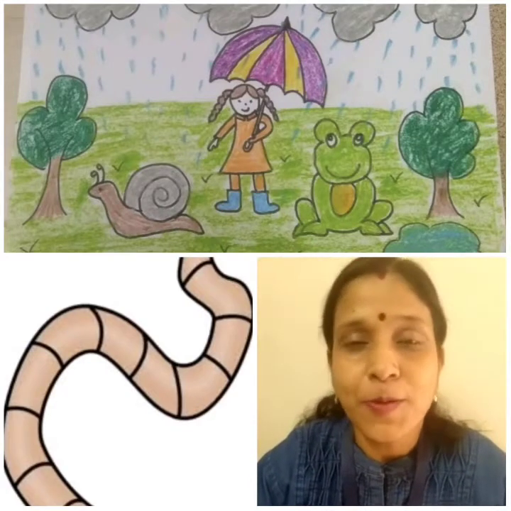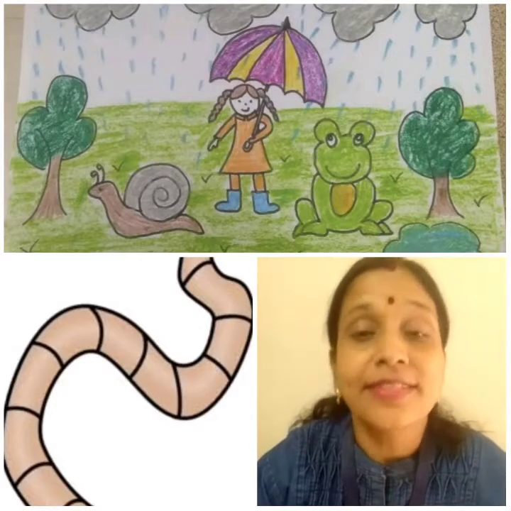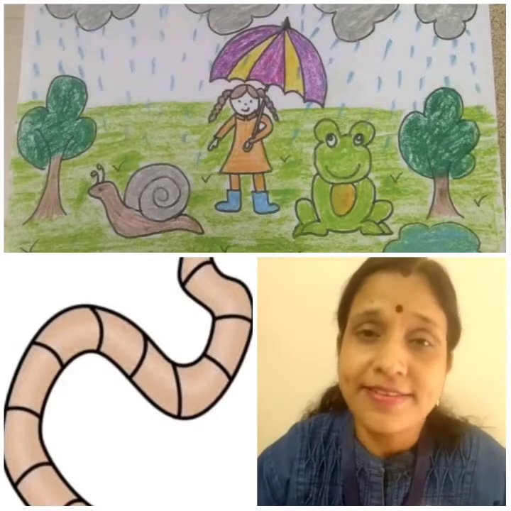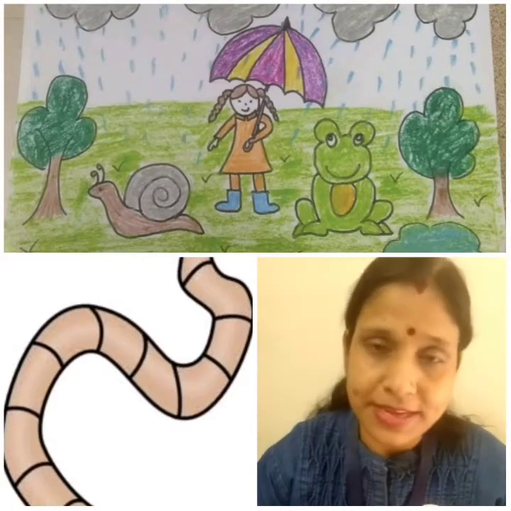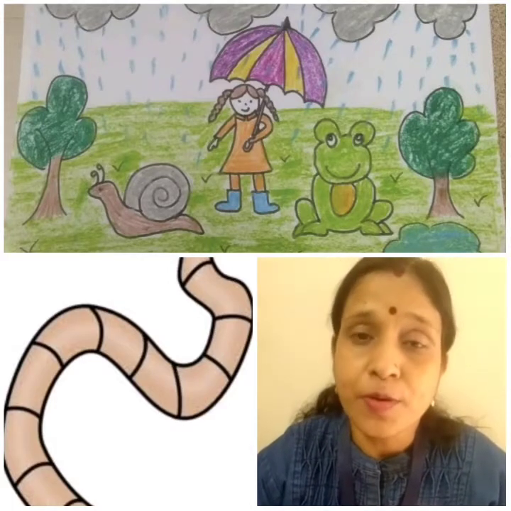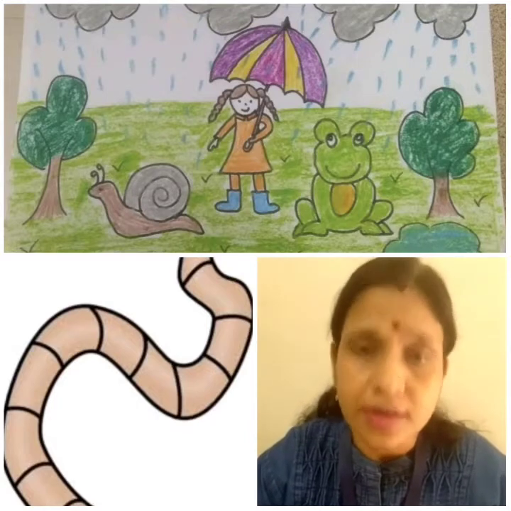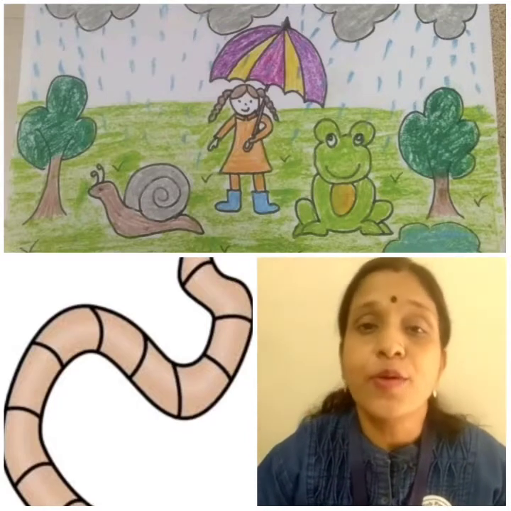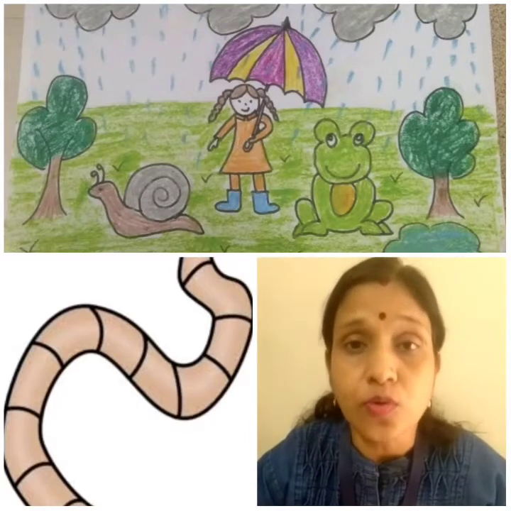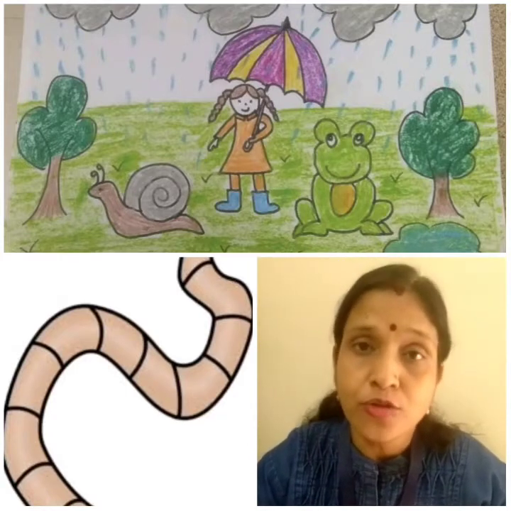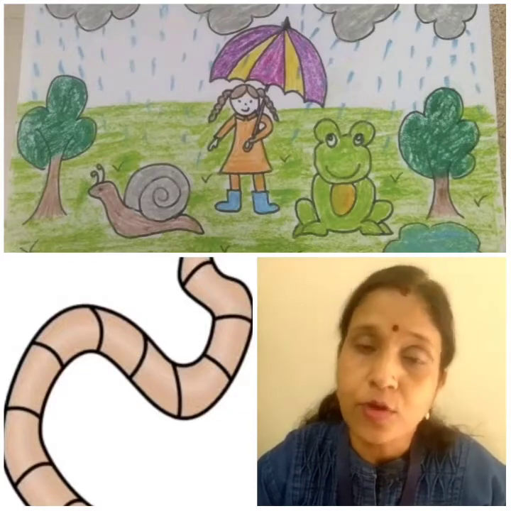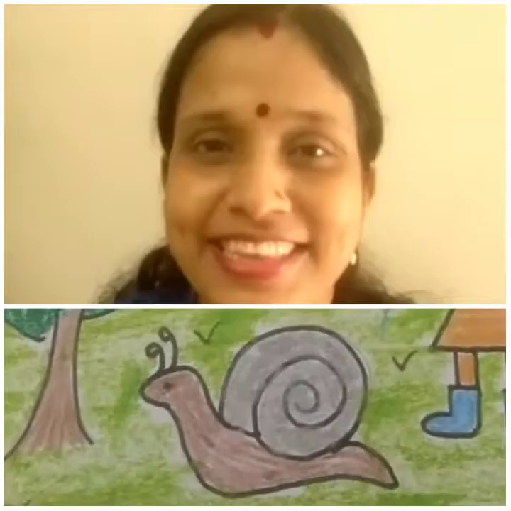Today we will talk about the rainy season and the things, animals, insects, and whatever you see in the rainy season. Okay, so let's begin. First, I will tell you about the earthworm. Have you seen an earthworm? Yes, it is seen only in the rainy season. What does it do? It digs the soil and makes the soil fertile for farming to grow plants. So it is very useful for farming.